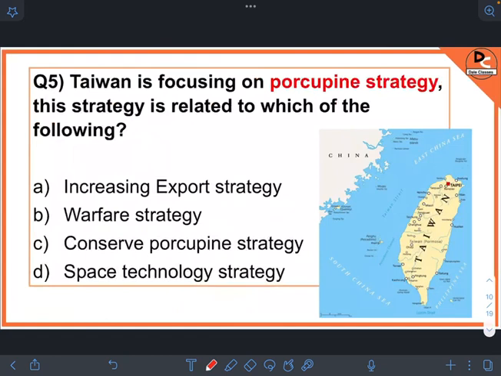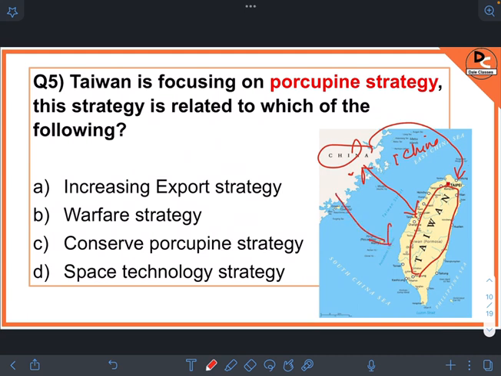This strategy is related to which of the following? As we all know, there are differences going on between China and Taiwan regarding the One China policy, that China claims that Taiwan is a part of China and no other country. Okay, so Taiwan is focusing on Porcupine Strategy to fight back in case China attacks it.